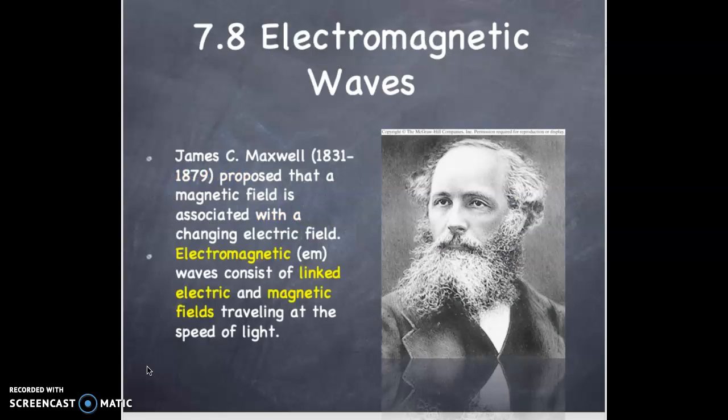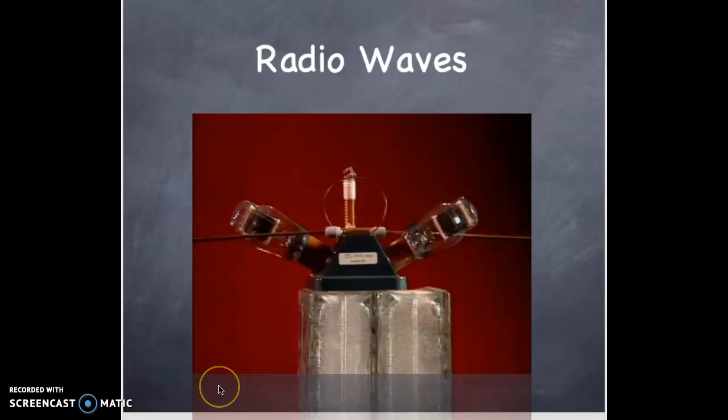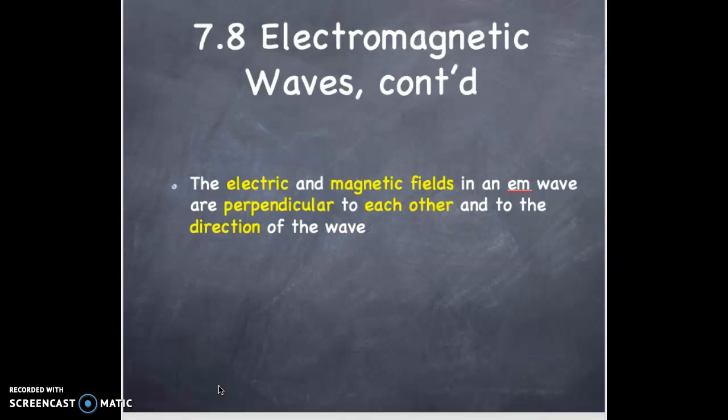Now, electromagnetic waves, on the other hand. Prior to this moment, we've considered mechanical waves, now electromagnetic waves. The big name in this area is James C. Maxwell, who proposed that magnetic field is associated with changing electric fields. And as such, electromagnetic waves consist of linked electric and magnetic fields traveling at the speed of light. And here's an illustration here. Radio waves is an example of an electromagnetic wave.